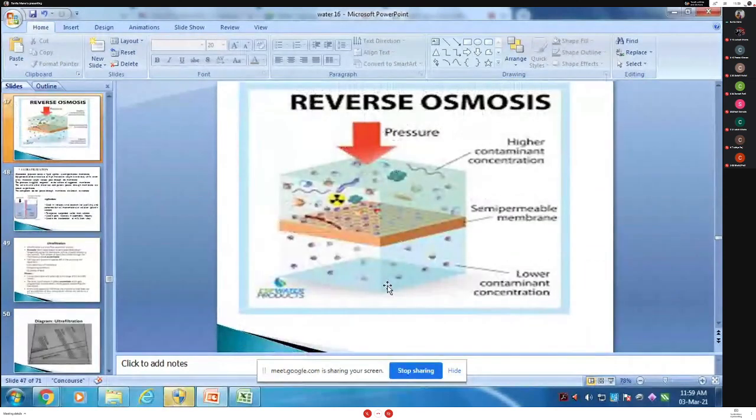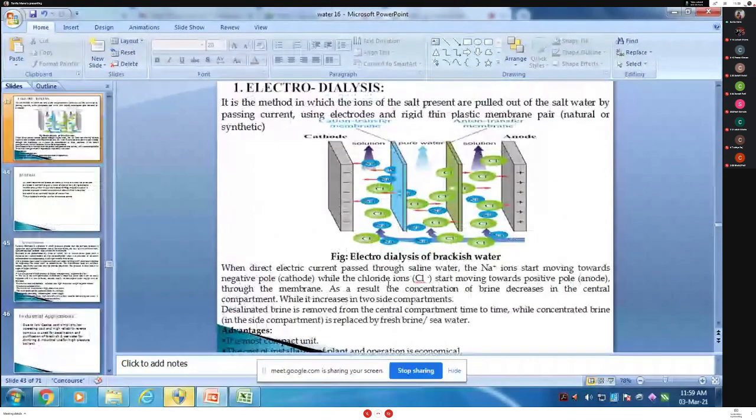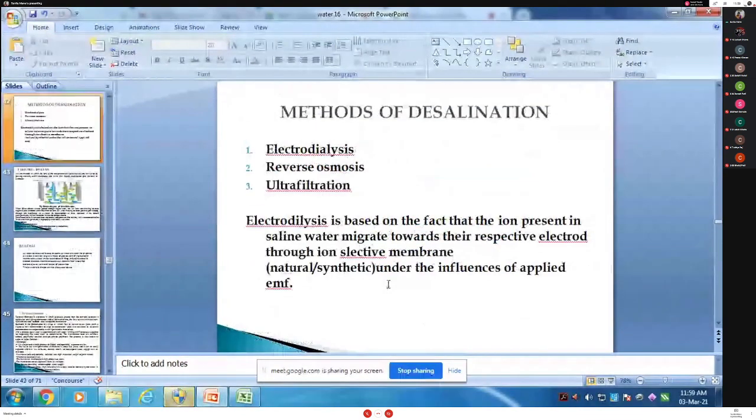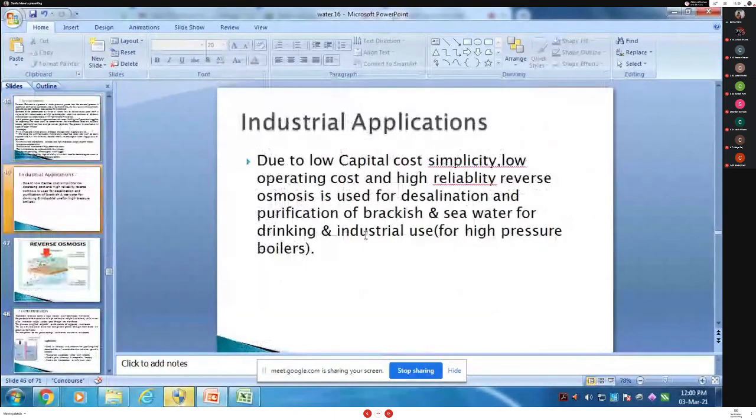This is called the ultrafiltration method. This is called reverse osmosis. And this is called electrodialysis. These are the methods of desalination, three methods. So what did we see today? Tell me three important points. What are those points?